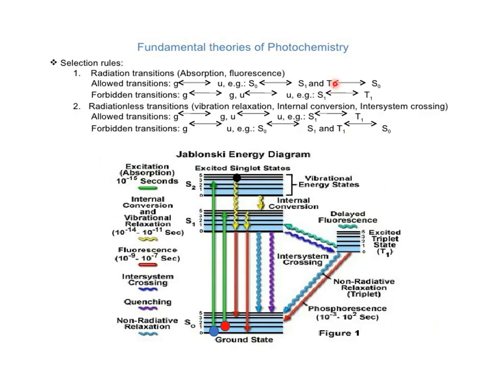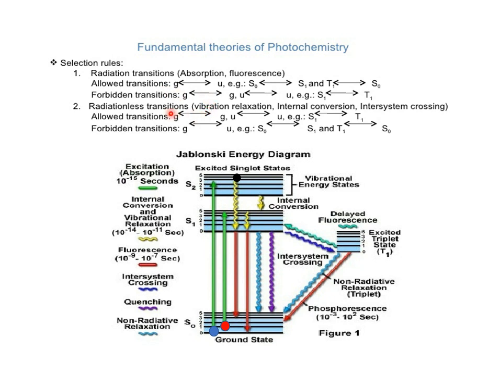So this is a basic diagram which is known as the Jablonski diagram. So what is the Jablonski diagram? Just now I have spoken only about photochemical reactions, but by the absorption of radiation, molecules besides undergoing a photochemical change may even undergo physical changes also. That is, there are many molecules which don't undergo photochemical reactions but undergo only some physical changes. So this diagram gives information about the different types of photophysical processes that occur in a molecule by the absorption of radiation. So what are these photophysical processes?